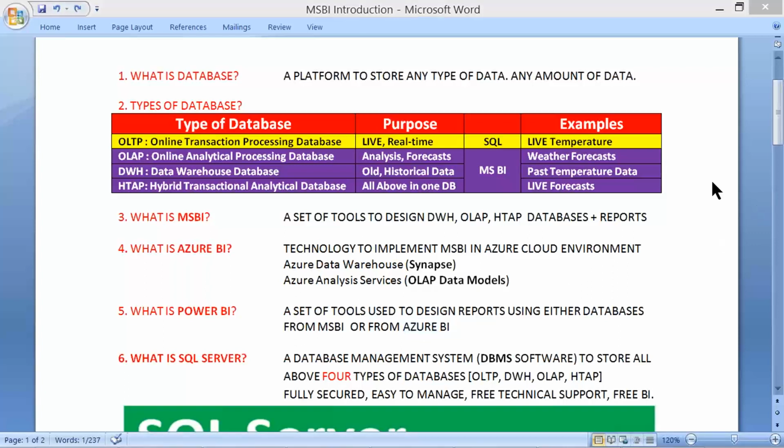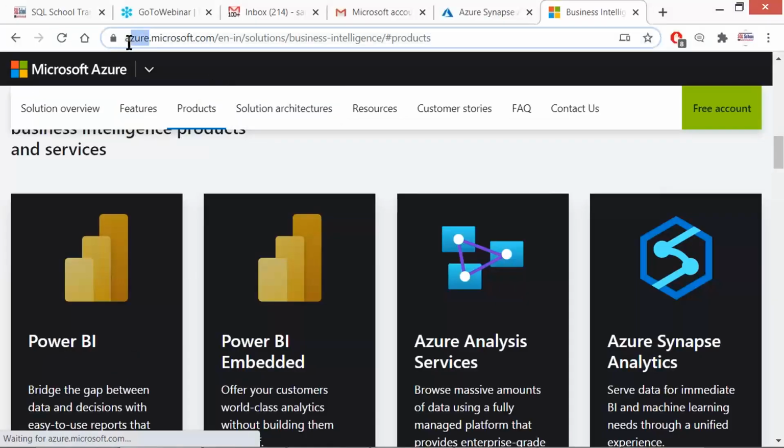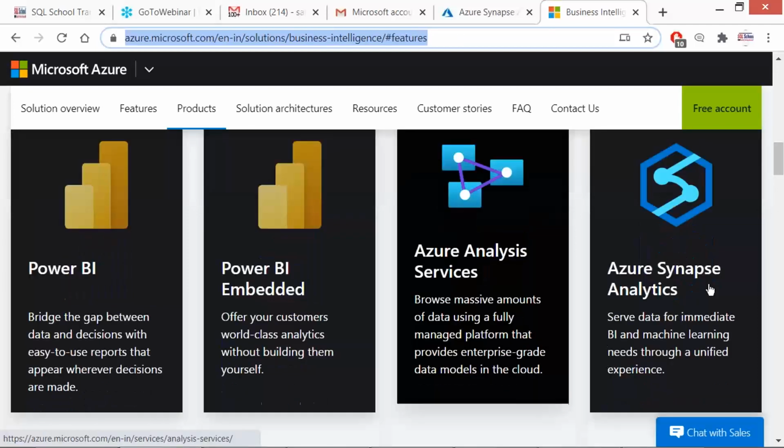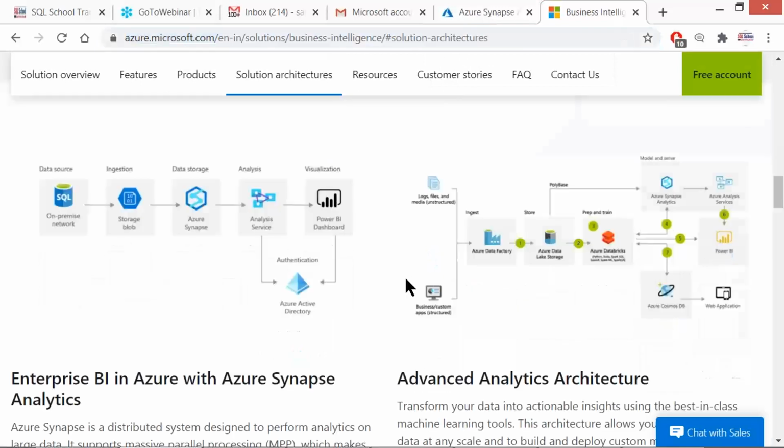It all depends on how we actually implement business intelligence, meaning reading the data, shaping the data, reporting the data. In this process, we may need to store the data also.